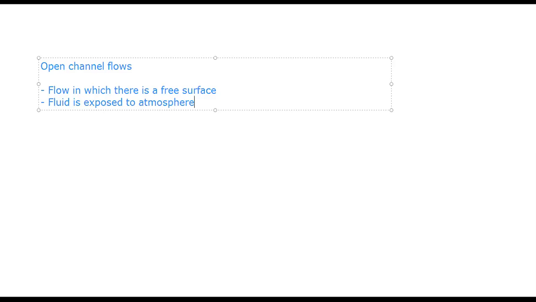So that is the fundamental difference between pipe flow and open channel flow. Number one is that the fluid has got a free surface. And then because it has a free surface, it is exposed to atmospheric pressure.